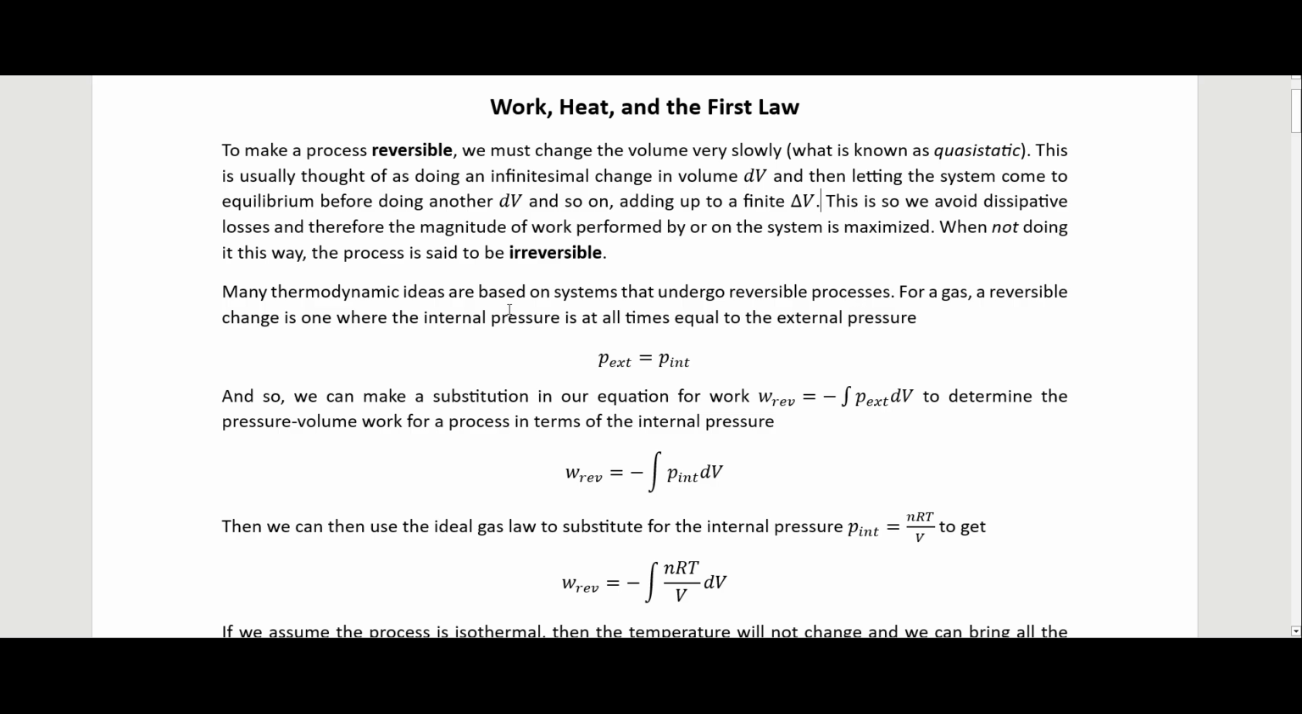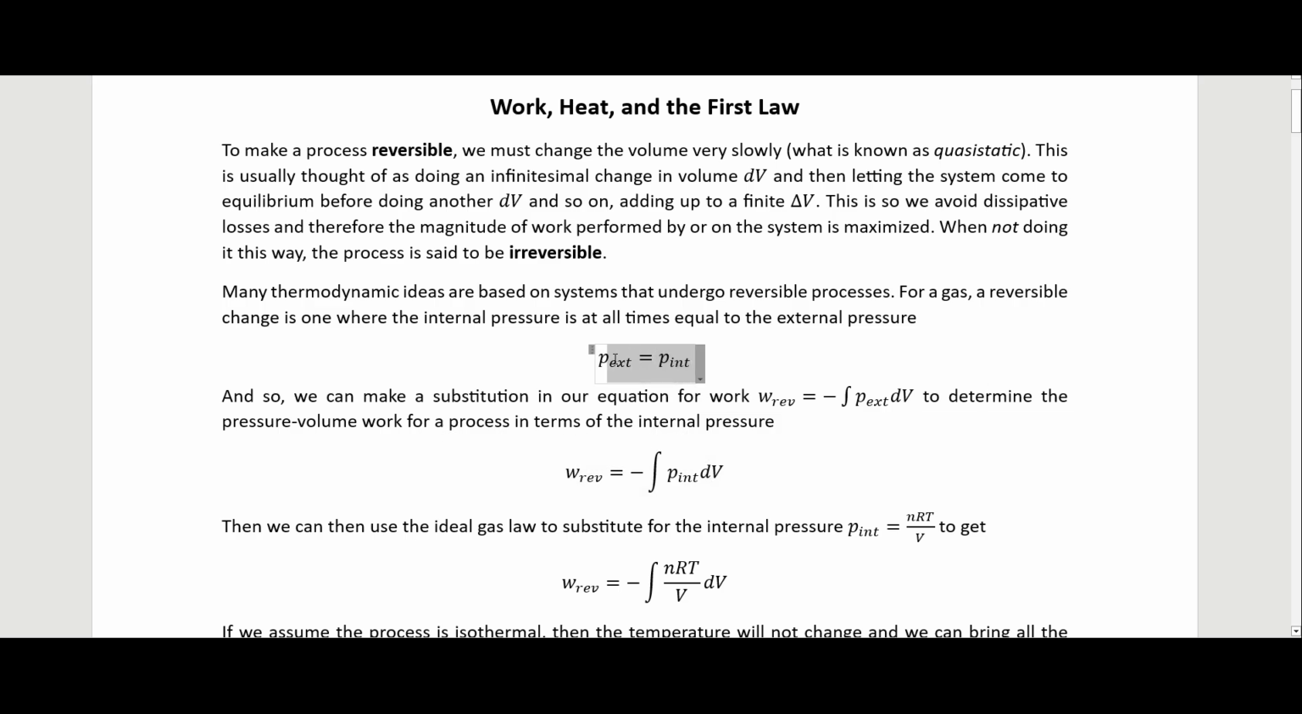For a gas, a reversible change is one where the internal pressure is at all times equal to the external pressure. So we always want that the P external is equal to the P internal. And so we can make a substitution in our equation for work. So this is the equation for work we've derived in the previous video. And so we want to make a substitution for this P external here to determine the pressure volume work for a process in terms of the internal pressure.